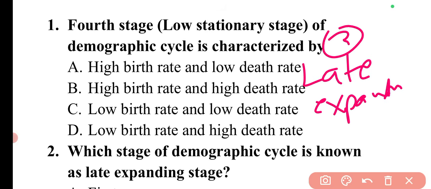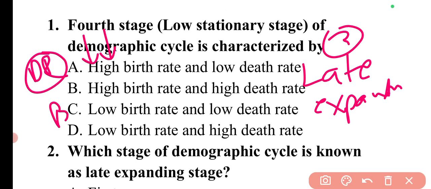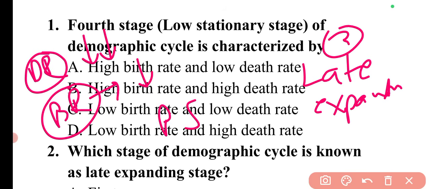What is the condition in this late expanding stage? In the late expanding stage, the death rate will continue to fall. It will decrease only, and the birth rate will also start decreasing, but the population size will still increase.